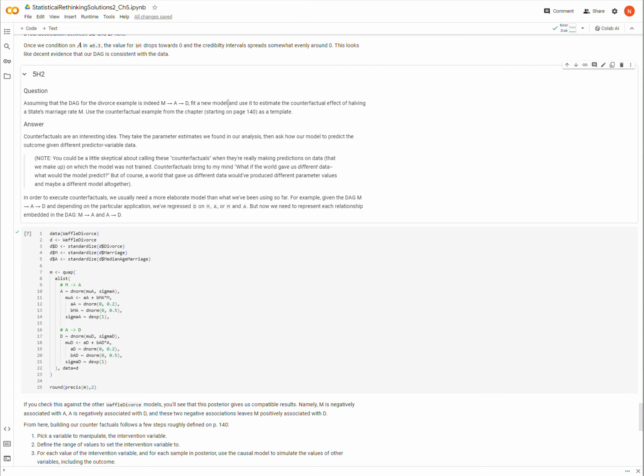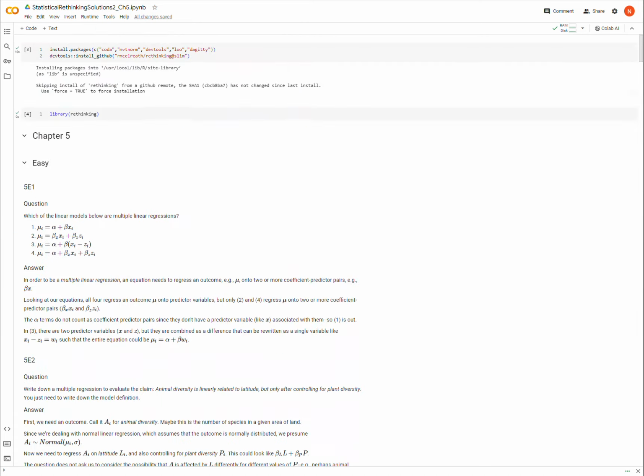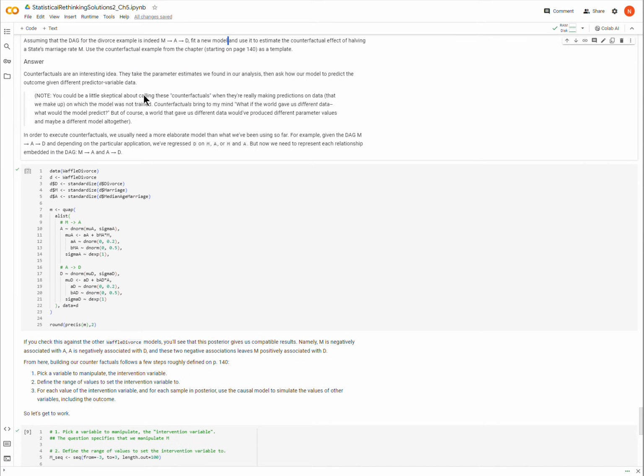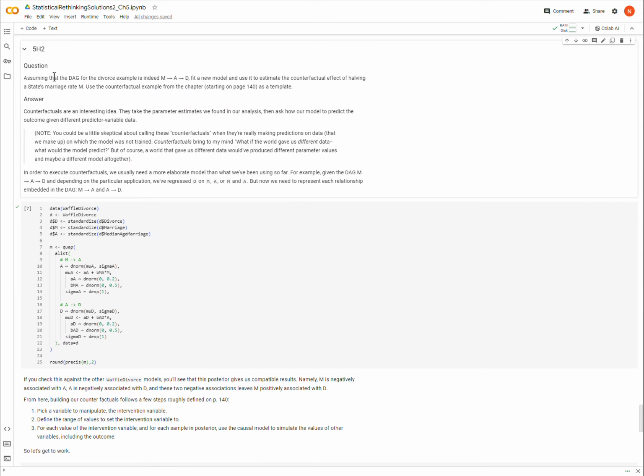Okay, question 5H2 from the second edition of Statistical Rethinking. Make sure that if you're going to run any of this code, that you have installed and loaded the Rethinking package with these first two code blocks. And okay, so this question revisits the waffle divorce dataset from the chapter